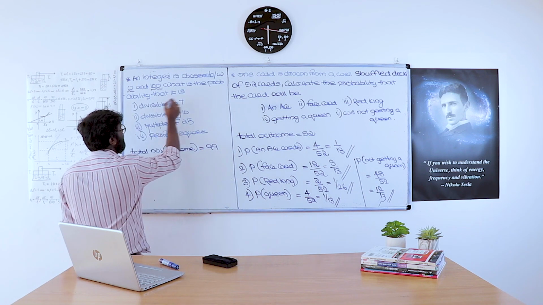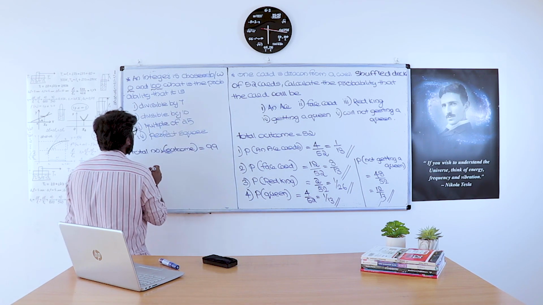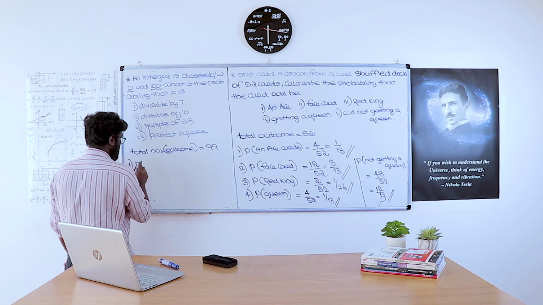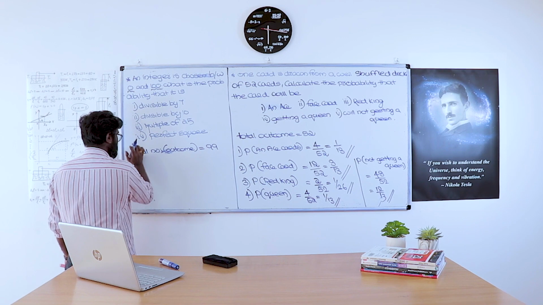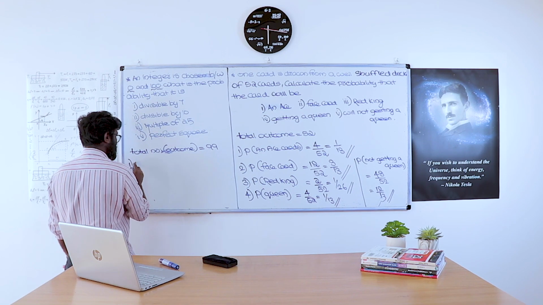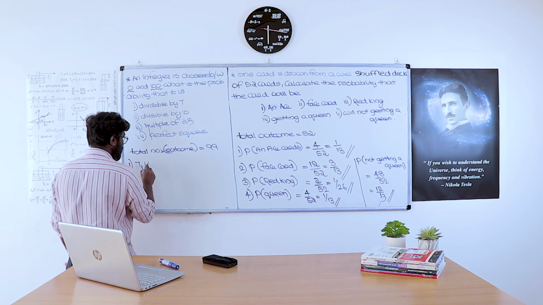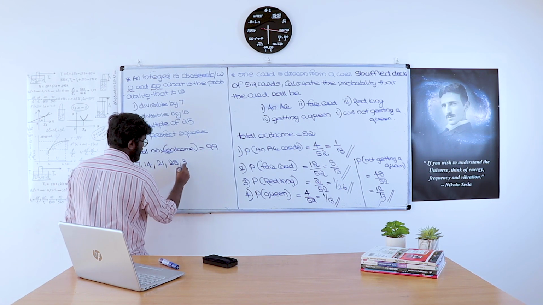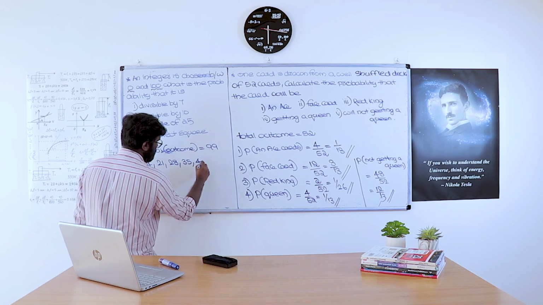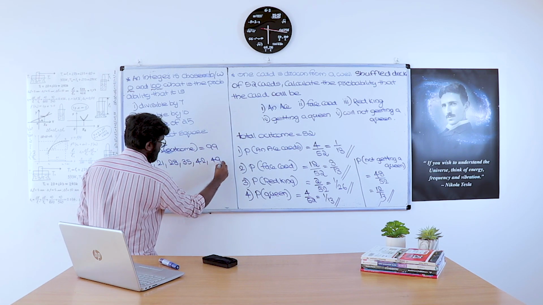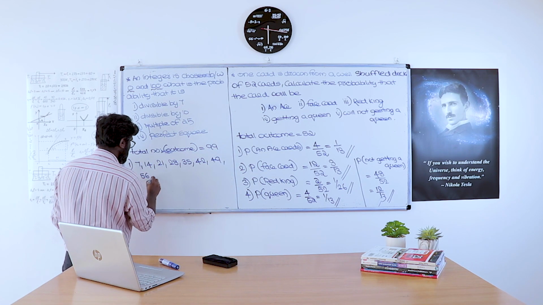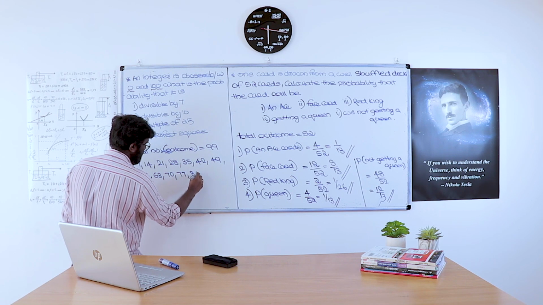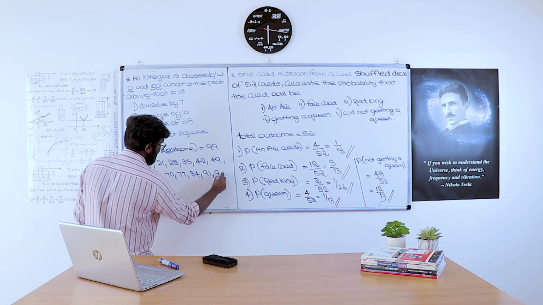So the first one is, what is the probability of getting a number that is divisible by 7? What all the numbers are divisible by 7? 7 is divisible by 7. 14, 21, 28, 35, 42, 49, 56, 63, 70, 77, 84, 91 and 98.